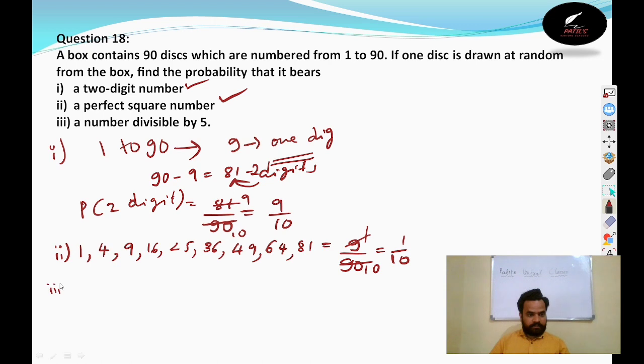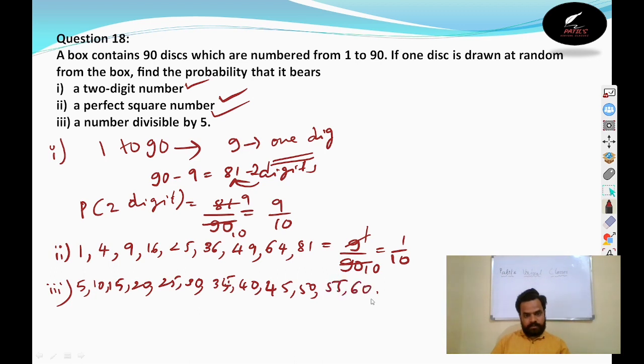And in the third question, it is divisible by 5. How many numbers are there between 1 to 90 divisible by 5? You can write the table of 5: 5, 10, 15, 20, 25, 30, 35, 40, 45, 50, 55, 60, 65, 70, 75, 80, 85, and 90.